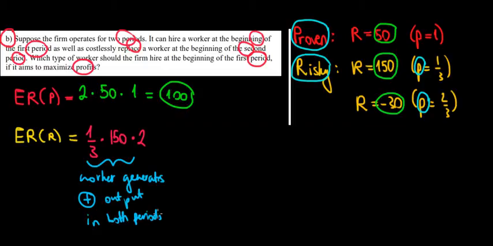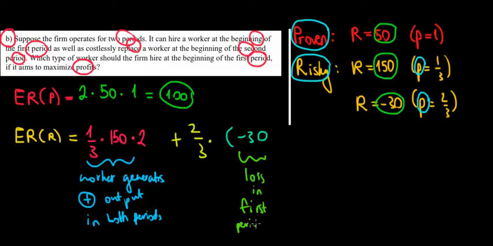Now, let's see what happens with the remaining probability. With the remaining probability of 2 over 3, the worker can generate a loss of minus 30 euros in the first period. So this is a loss in the first period.